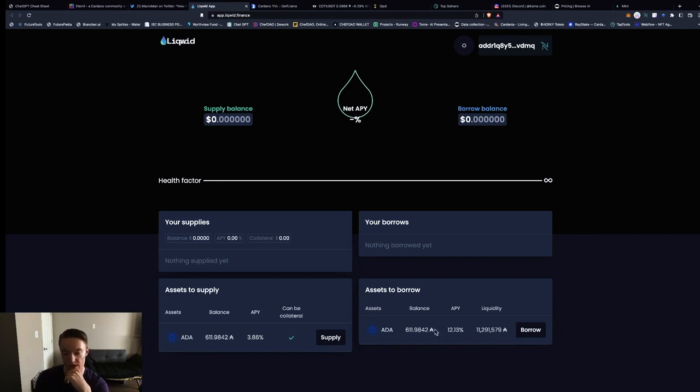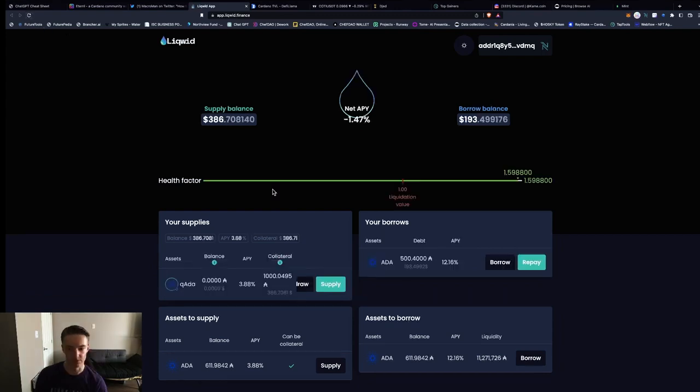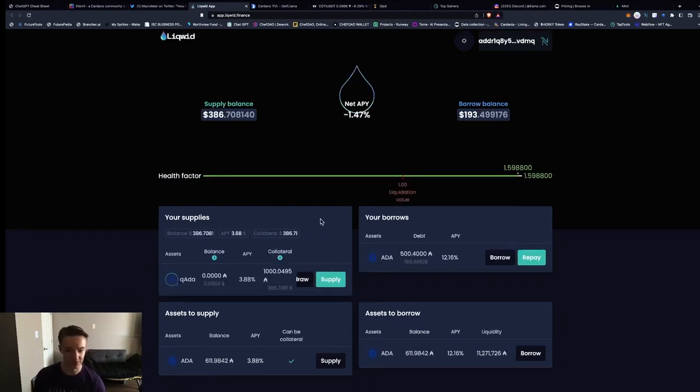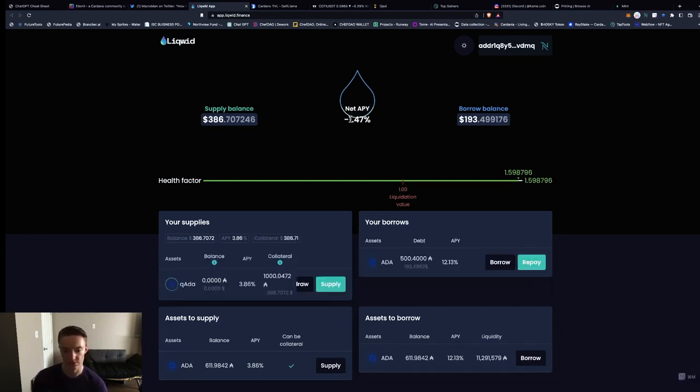So you can see assets to borrow. It looks kind of funky, so let me reload this page. All right, it took a little bit, but we have the result here. I supplied 1,000 ADA, which is $386 right now, and I borrowed $193, which was 500 ADA. You can see it just went away. It's a bit buggy, they're still working on it, but the net APY said minus 1.47%, which is not what I would have calculated. So let's go over to my calculator.